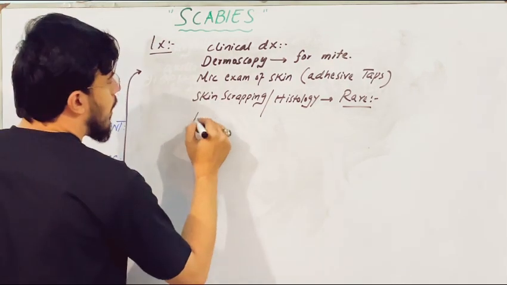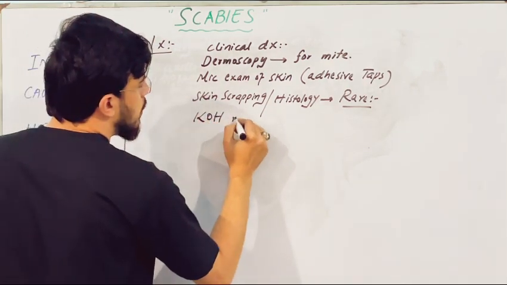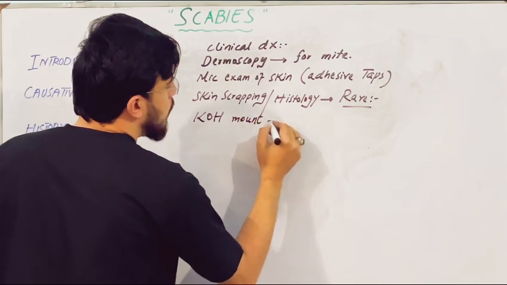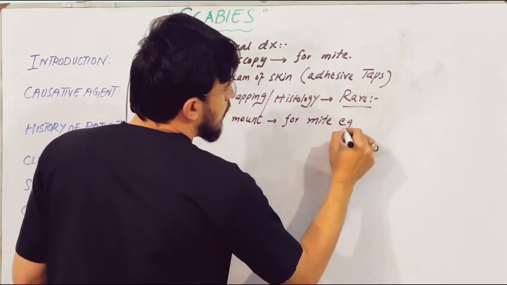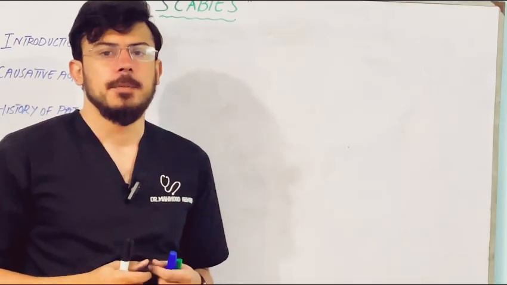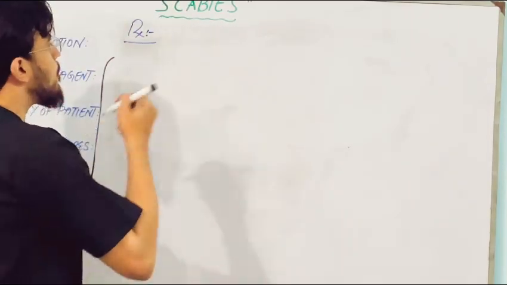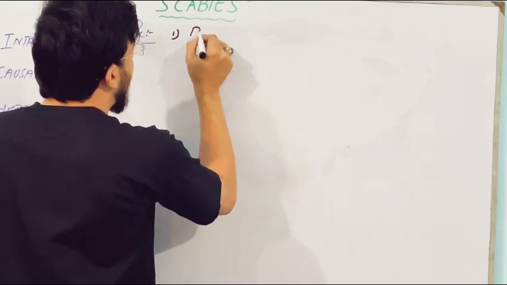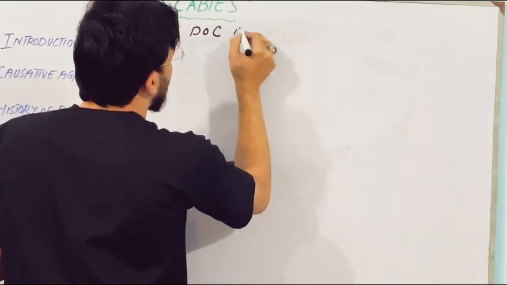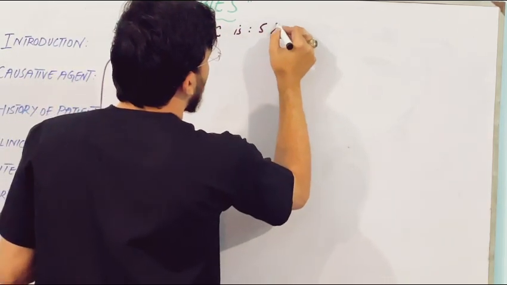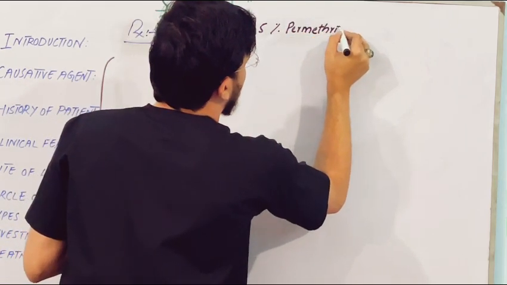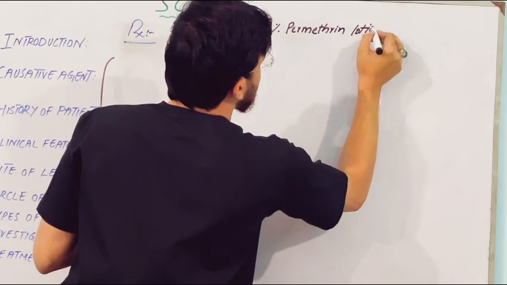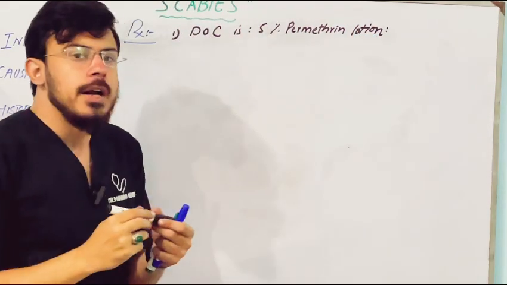Also, we can go for a potassium hydroxide mount, and the potassium hydroxide mount is used for mite eggs. Let's talk about the treatment options. The drug of choice in case of scabies is 5% permethrin lotion. So 5% permethrin lotion is the drug of choice.